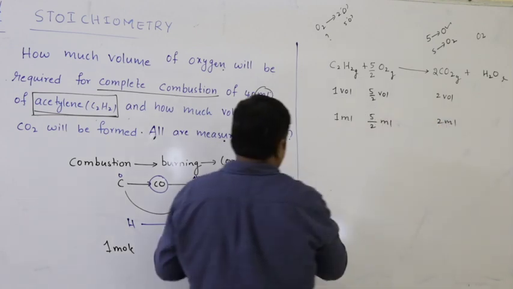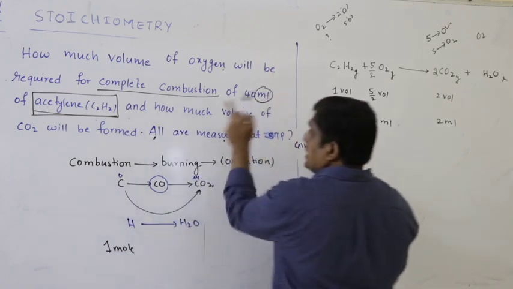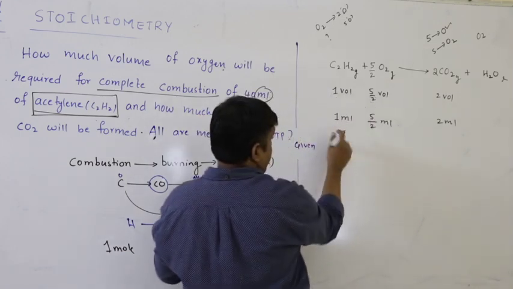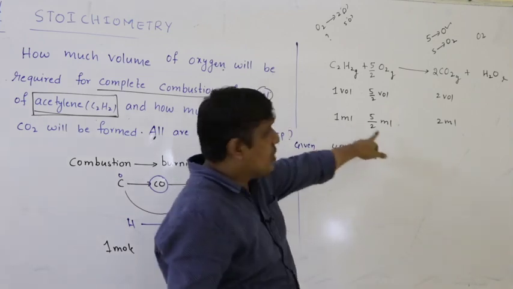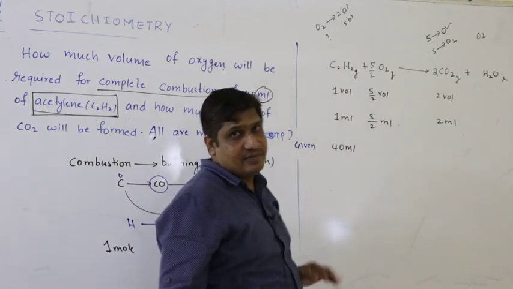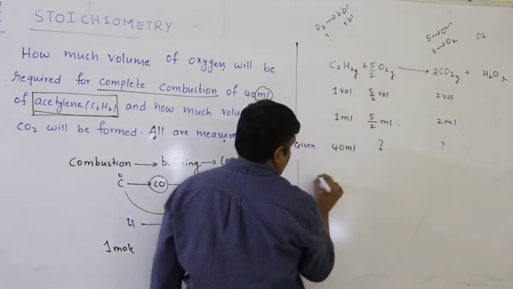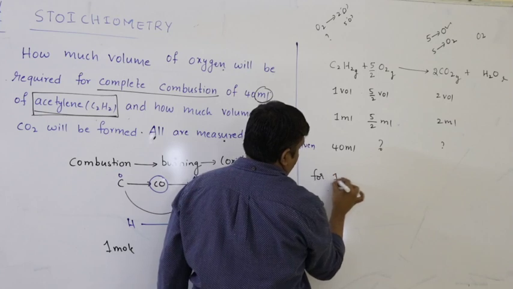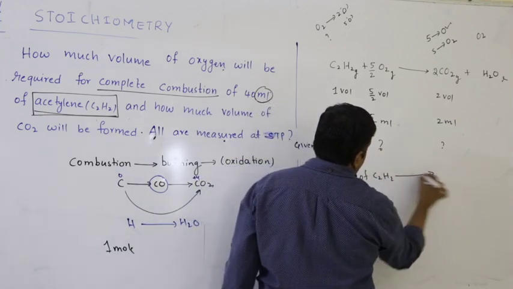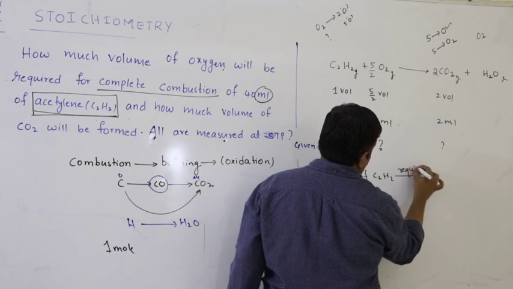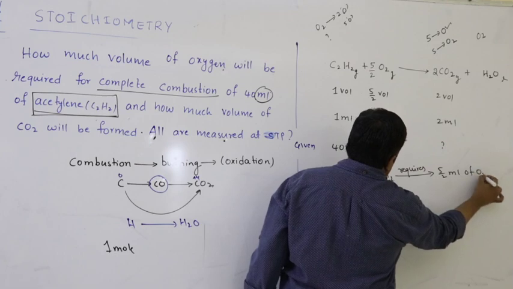But what is given here? 40 ml of acetylene. We don't have 1 ml, we have 40 ml. For 1 ml of acetylene you require 5 by 2 ml of O2.